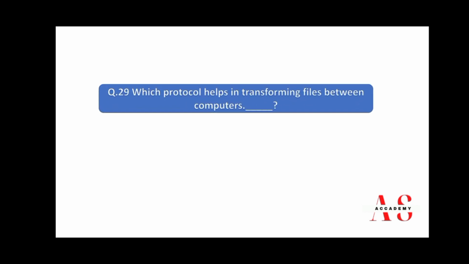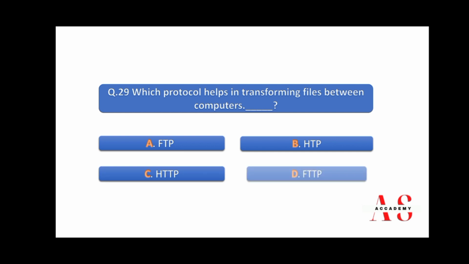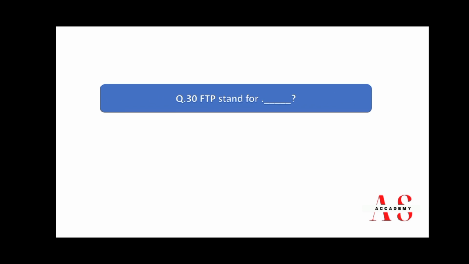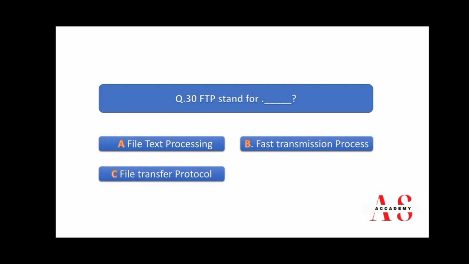Which protocol helps the transforming files between computer? FTP, HTTP, HTTP, and FTTP. Right answer is A. FTP stand for File Text Processing, Fast Transmission Process, File Transfer Protocol, and File Transfer Program. So right answer is C.